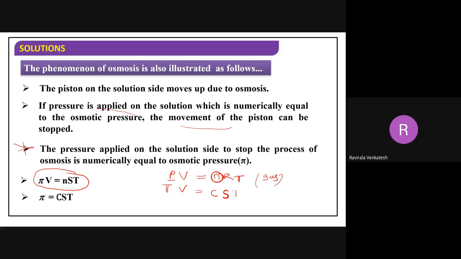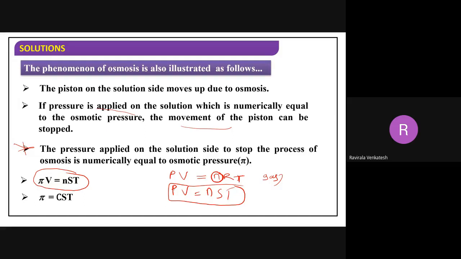T is the temperature of the solution. So what is changing here? I can just change this. PV equals nRT becomes pi V equals nST. This is the formula I am using.